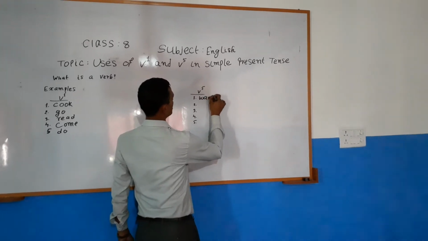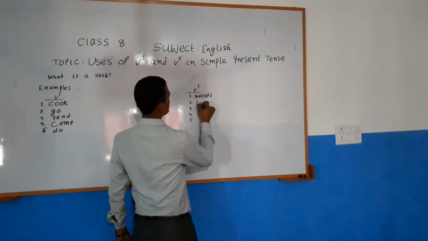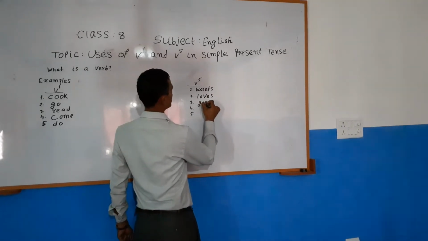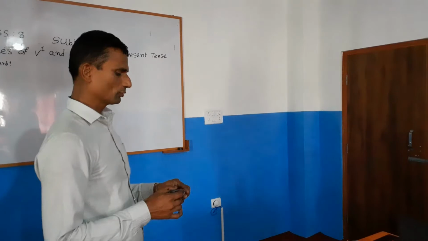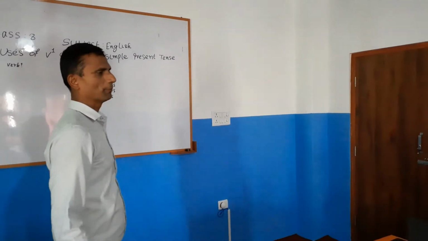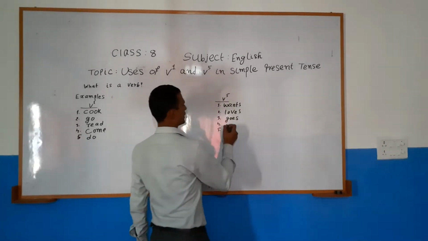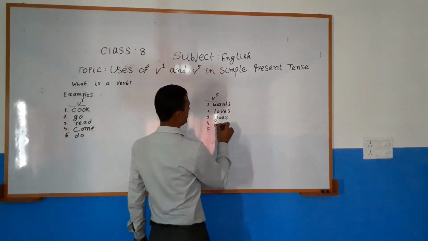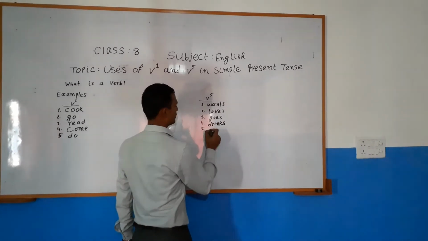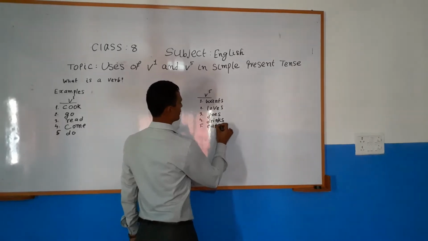Now, group D, please say two examples of verb 5. Two examples of verb 5 are drinks and eats. Thank you.